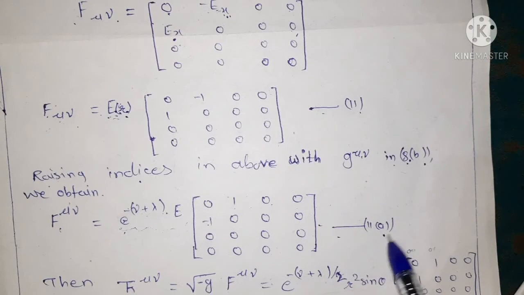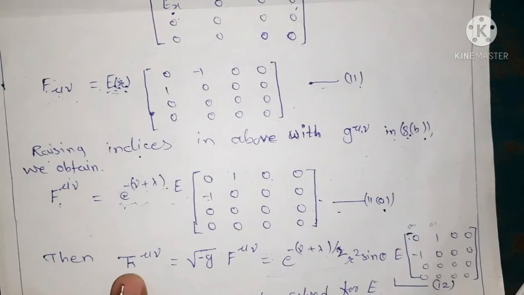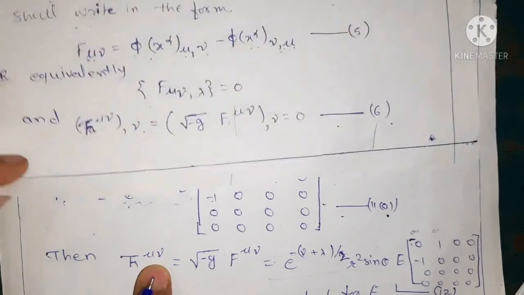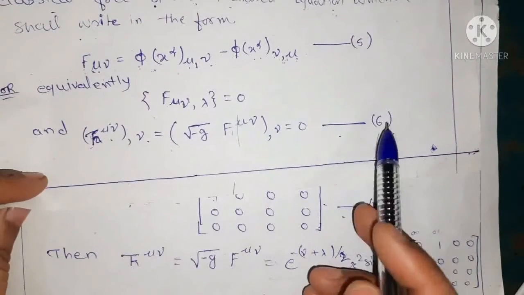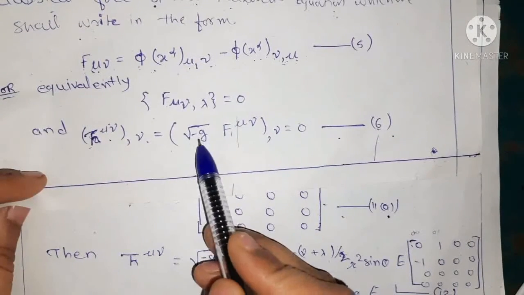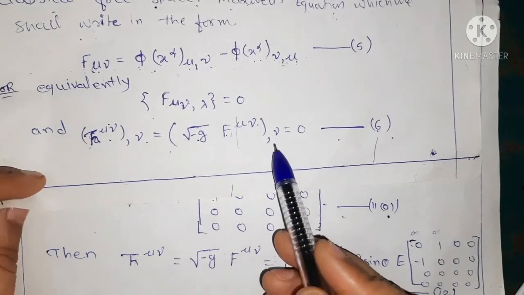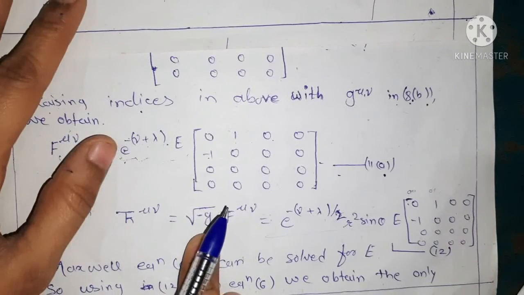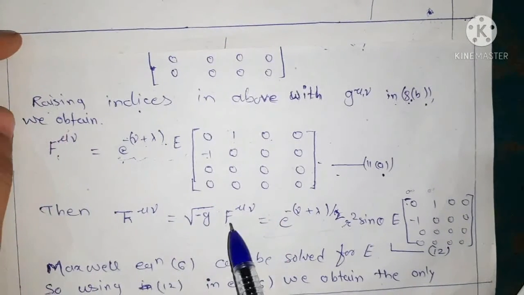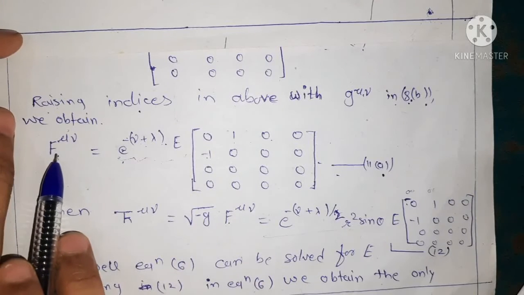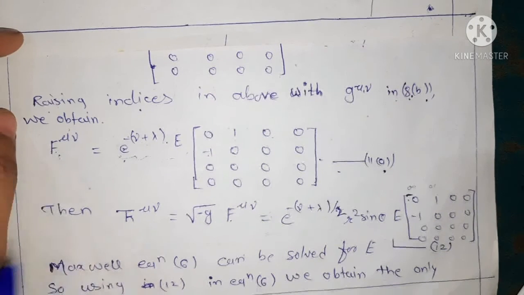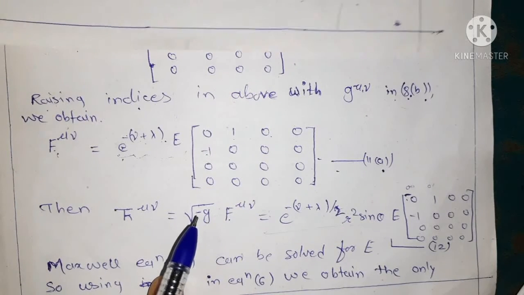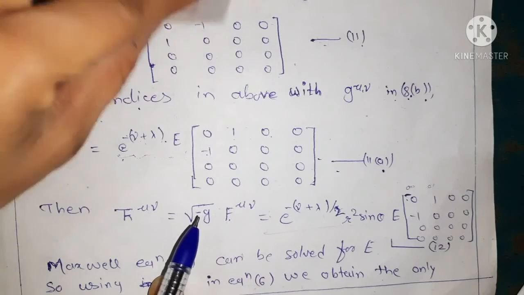And we write the script notation of F mu nu, which is defined here as script F mu nu from equation 6, which is under root of minus g times F mu nu. So we write script F mu nu equals under root of minus g F mu nu, and this F mu nu is nothing but our Maxwell tensor.